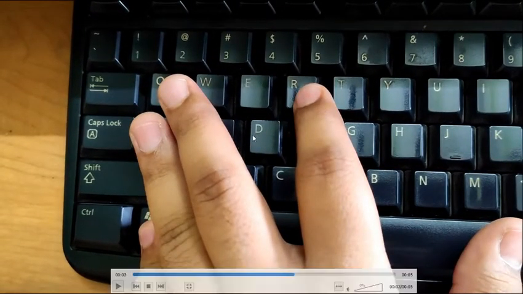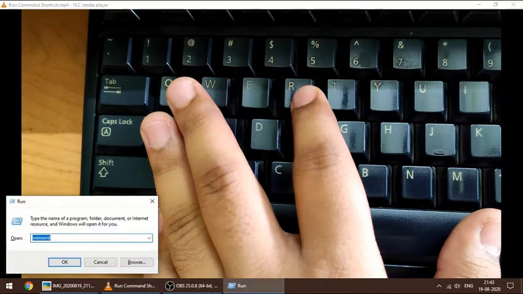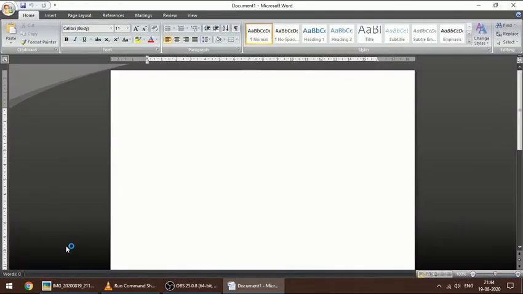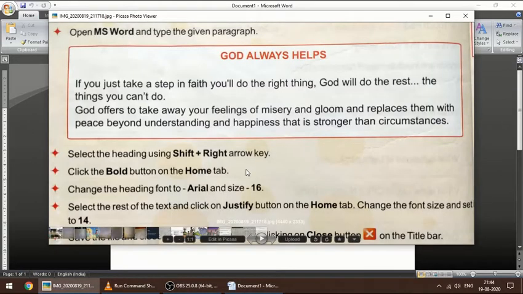Okay. Now when you do this, if you can see my cursor is over here, I am pressing the Windows and R key. What opens is the Run command, and in the Run command what will you type? WINWORD, that is WinWord, and you can press enter or click OK. And you can see MS Word has opened right in front of you. So now we will start typing the paragraph that is given to us.